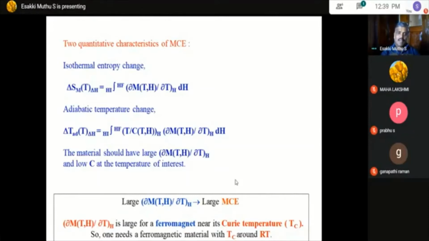And it will automatically produce a large magnetocaloric effect. At the same time, suppose the refrigeration is working at room temperature. Most materials show ferromagnetic nature either below or above room temperature, or at high temperature. So another mandatory thing is that the material should be ferromagnetic, and the Curie temperature should be near room temperature, so that the operating temperature is room temperature and we can use it for applications. Okay.